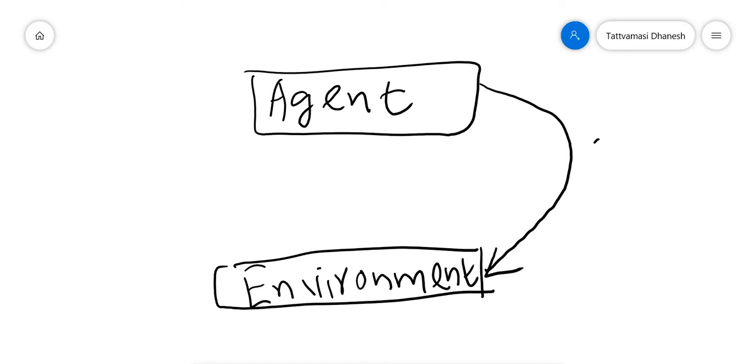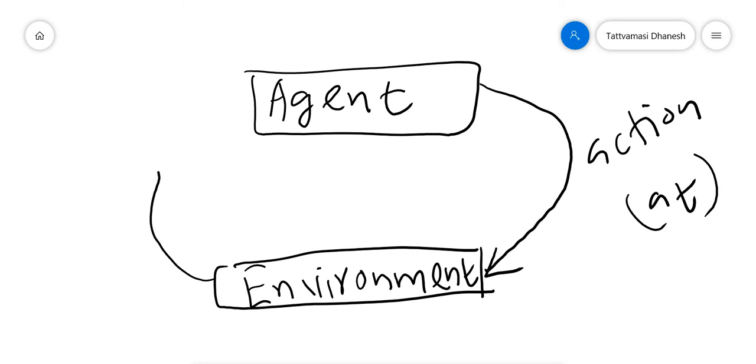The agent takes an action. Let us assume that AT is the action. So in an environment, it takes an action AT. If he is attaining the goals, he will be rewarded.